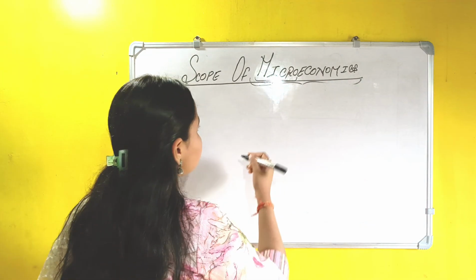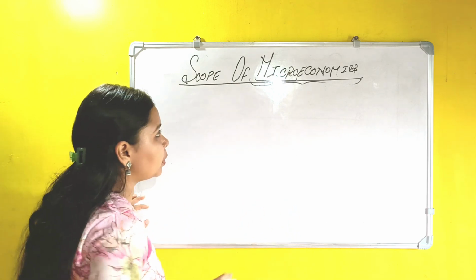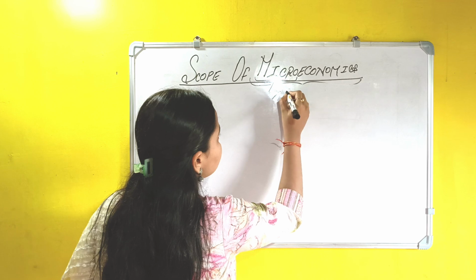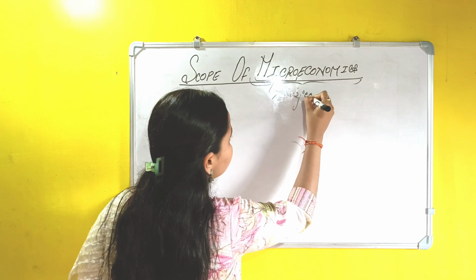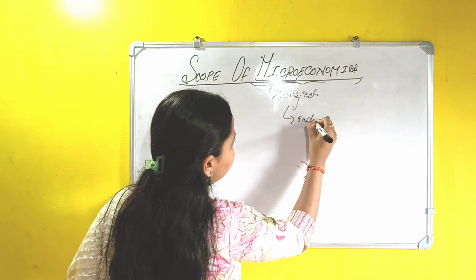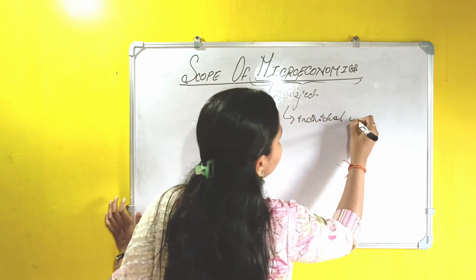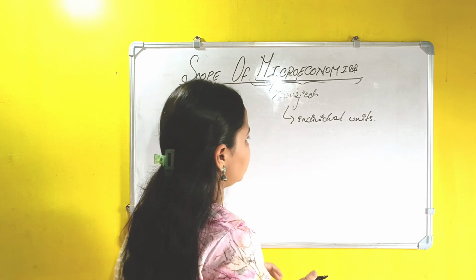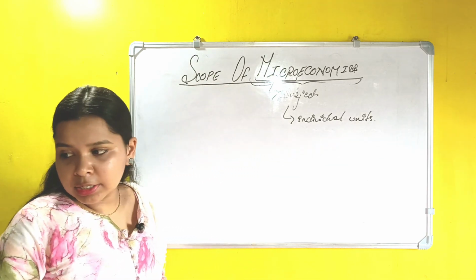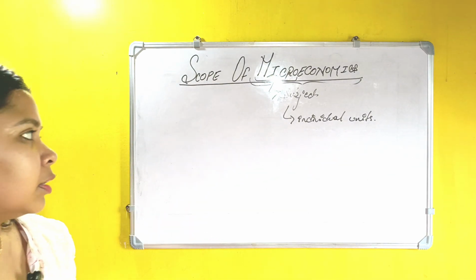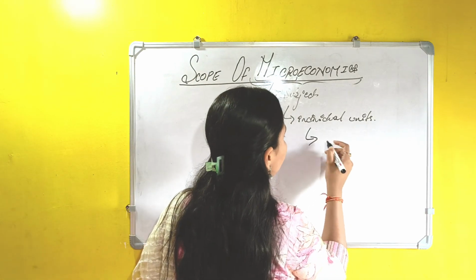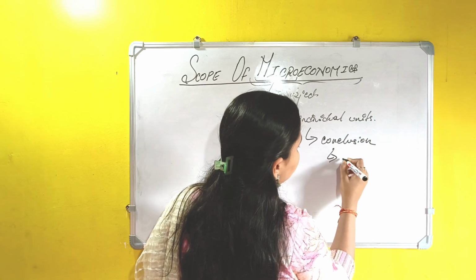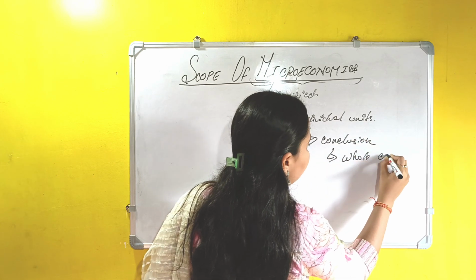Before going directly to the topic, let's start with microeconomics. Microeconomics is a subject which deals with individual units. Now while discussing the individual units, it derives a conclusion which can be applied to the whole economy.